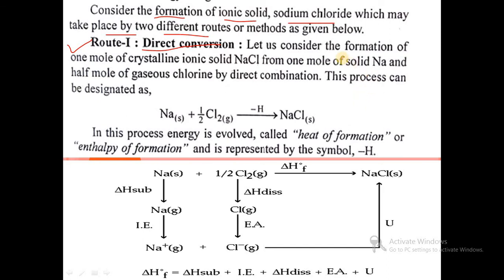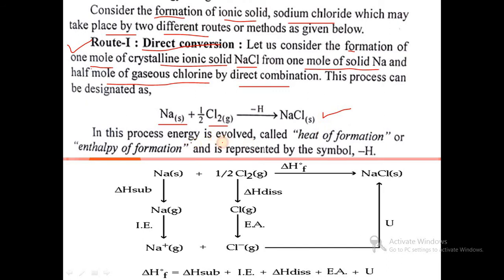Let us consider the formation of 1 mole of crystalline ionic solid NaCl from 1 mole of solid sodium Na and half mole of gaseous chlorine by direct combination. Sodium Na solid combines with half mole of chlorine gas, and we get NaCl solid.